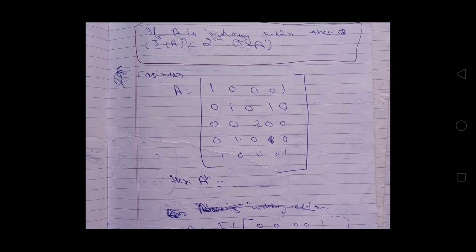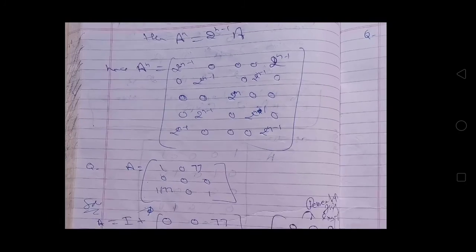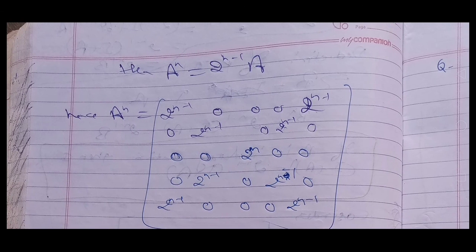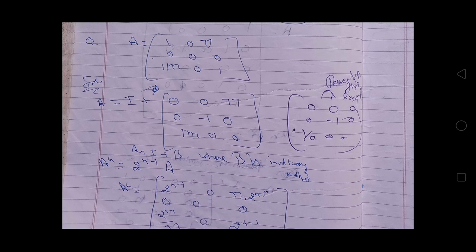Consider this matrix A, then A raised to the power n will be equal to... A matrix can be written as identity matrix plus this matrix. We can clearly see this matrix has been denoted by matrix B and it is an involutory matrix. So we can use the above formula and we will get A raised to the power n equal to 2 raised to the power n minus 1 into matrix A. Now see this matrix.